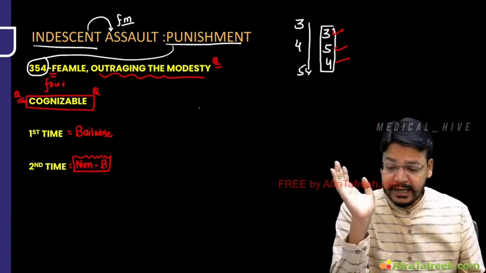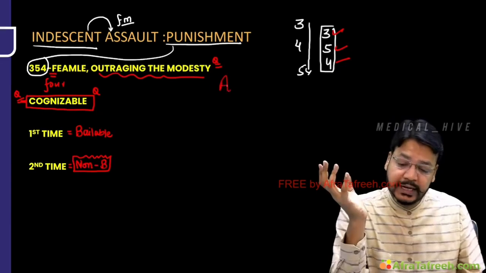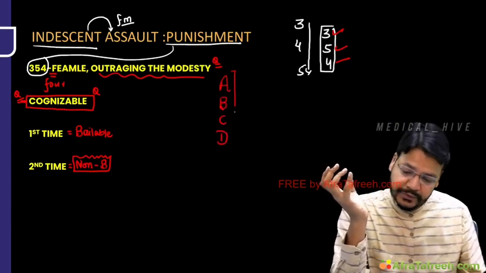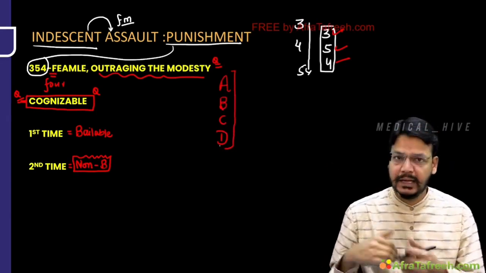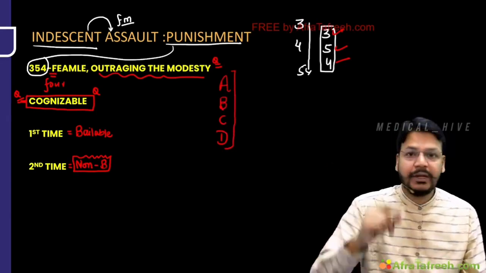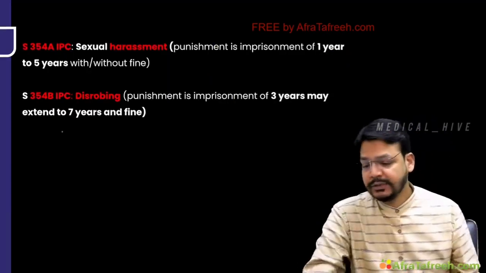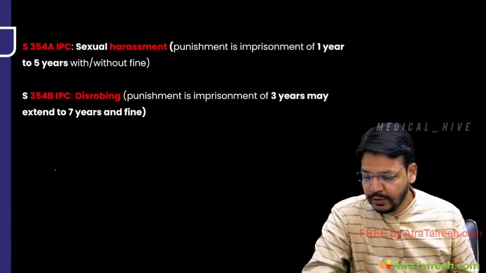And Dr. Saab, indecent assault we can divide in 4 categories: 354A, 354B, 354C, and 354D. I'll give some trick to remember. 354 is not a decent, it's an indecent. Okay, simple. Sir. Now, sir, sexual harassment. What trick you will use here?